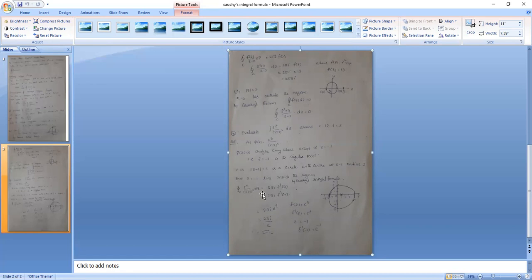What is f value? F is e power z. F dash is the differentiation, e power z differentiation is e power z. Substituting the point a, what is a here? Minus 1. So substituting, f dash of minus 1 is e power minus 1. Substituting, 2 pi i into e power minus 1, 2 pi i by e. So integral of e power z by z plus 1 whole square dz equal to 2 pi i by e. So if the singular point lies inside the region, use Cauchy's integral formula. If the point lies outside the region, use Cauchy's theorem.